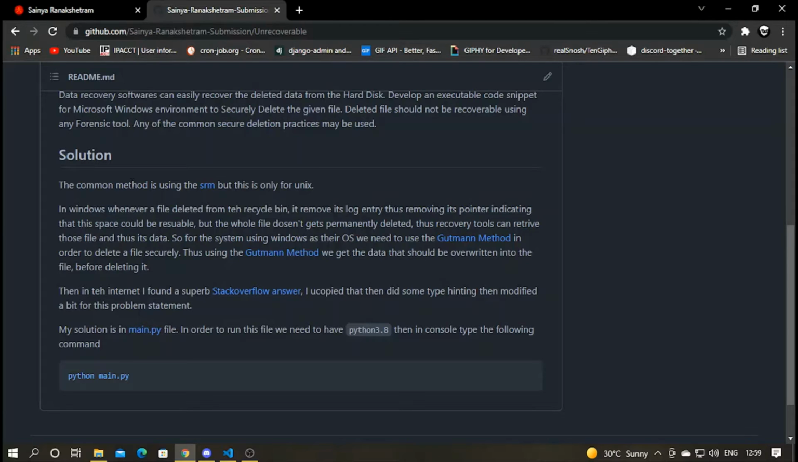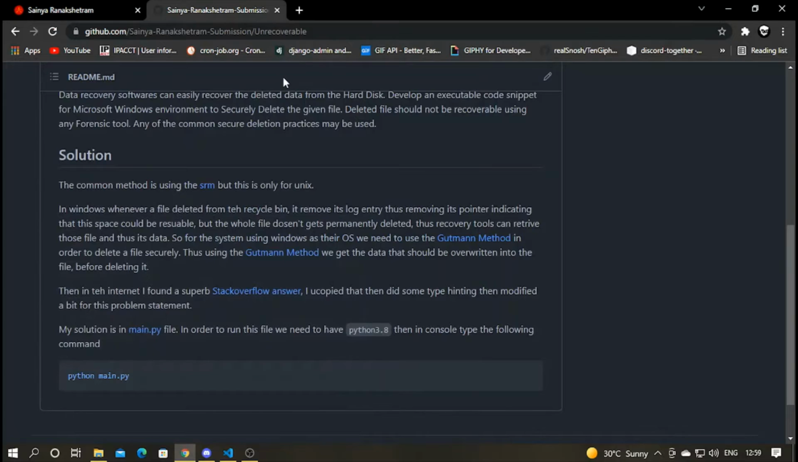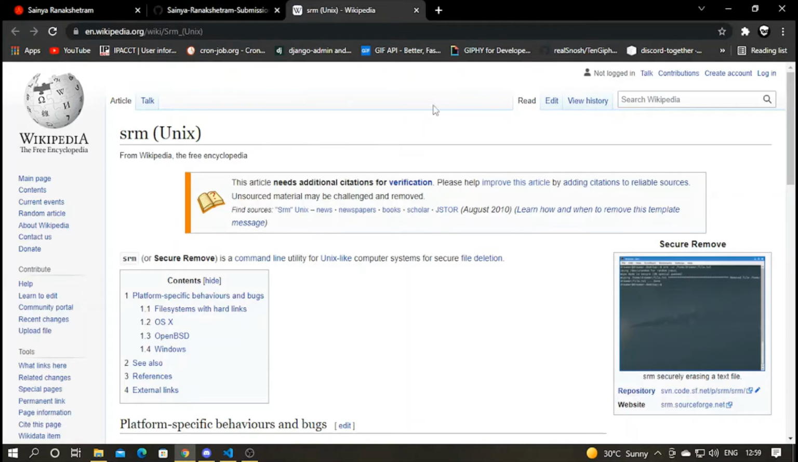Secure deletion of a file means that whenever we delete a file, it doesn't actually get permanently deleted from the hard disk. From the hard disk, only its log entry is deleted. Like whenever we delete a file from the recycle bin here, only its entry gets deleted. So the first common method is the SRM method.